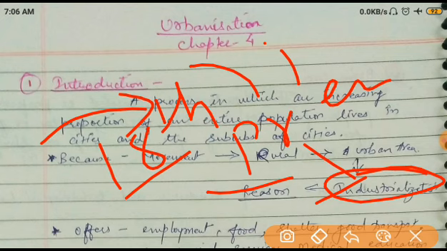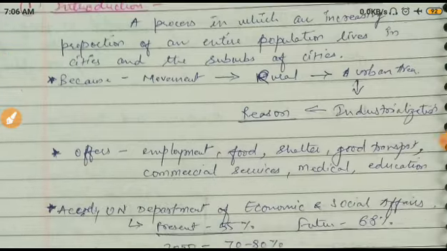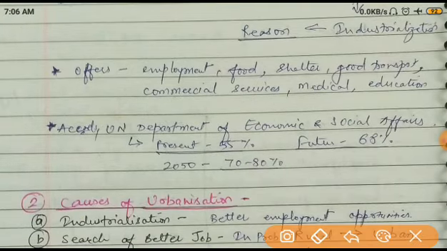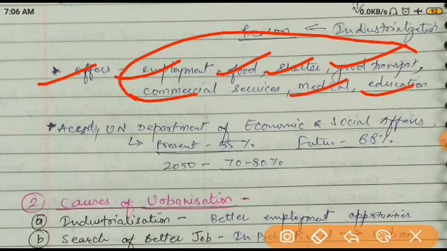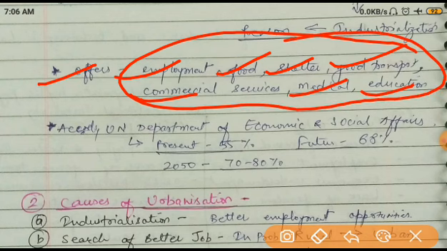I hope it is clear and it is very easy. Now what it offers, I already explained to you. If urbanization happens, people get employment easily, food, shelter, good transportation, communication services, medical services, and education services. These all are the reasons why people are moving from rural area to urban area, because all these facilities are offered by urbanization.